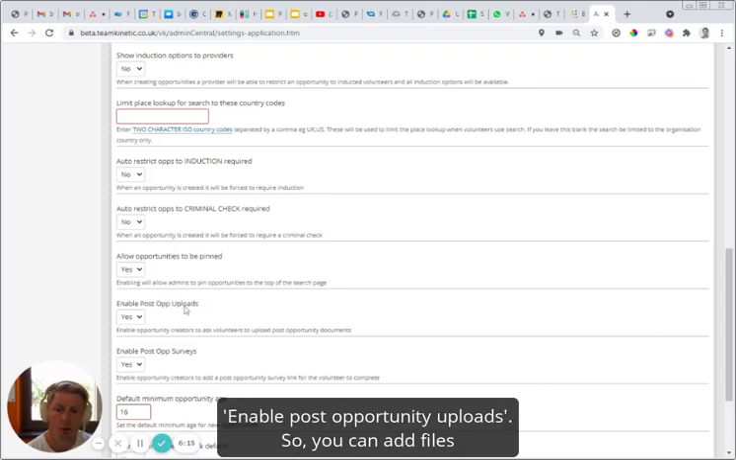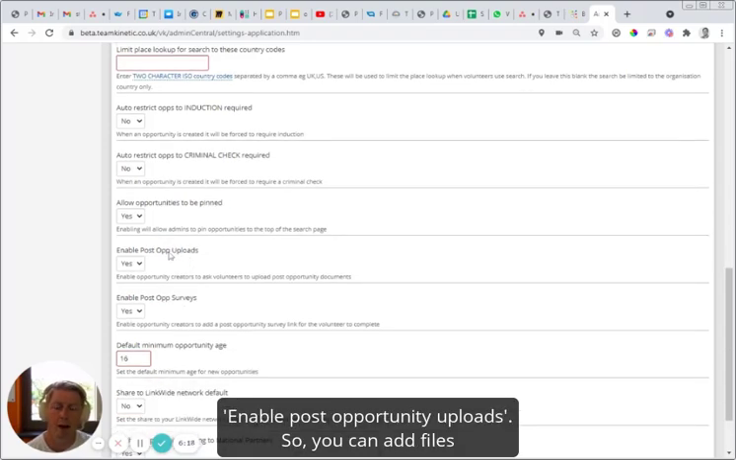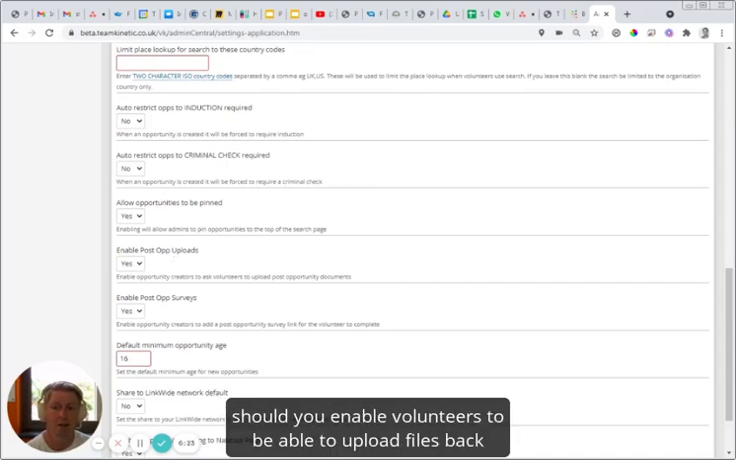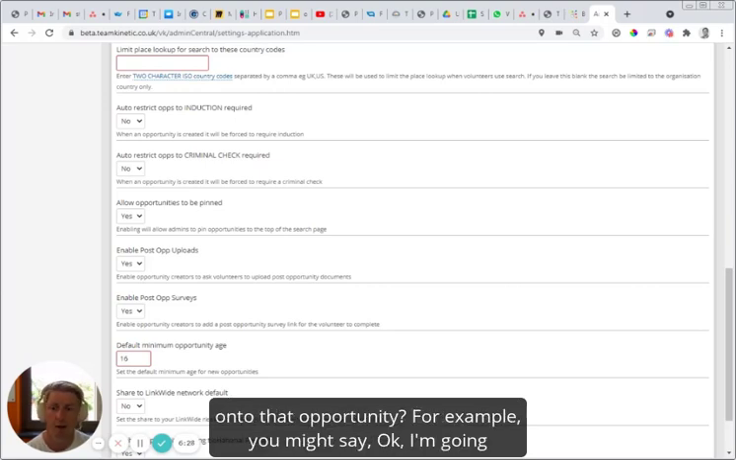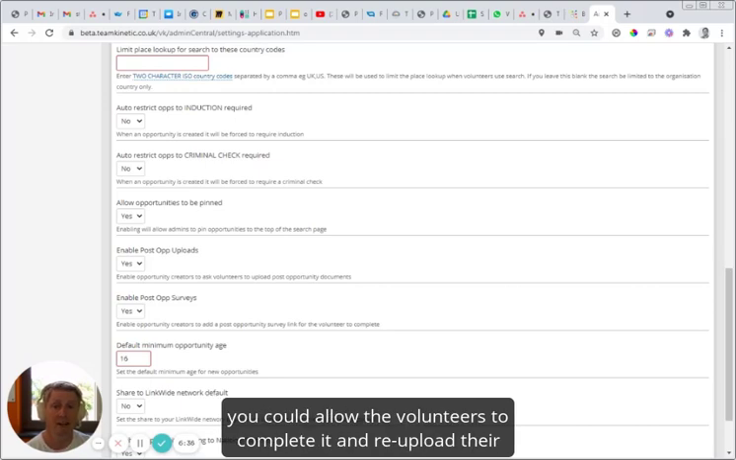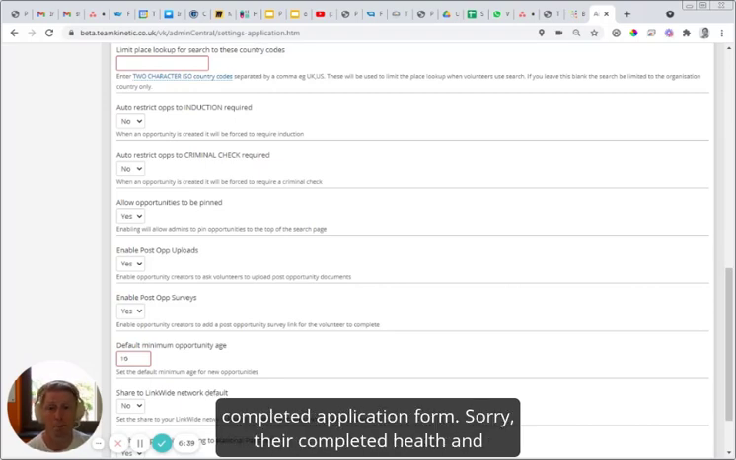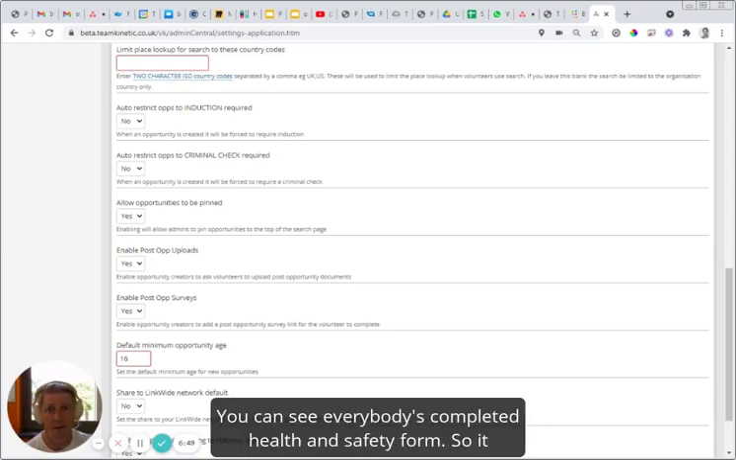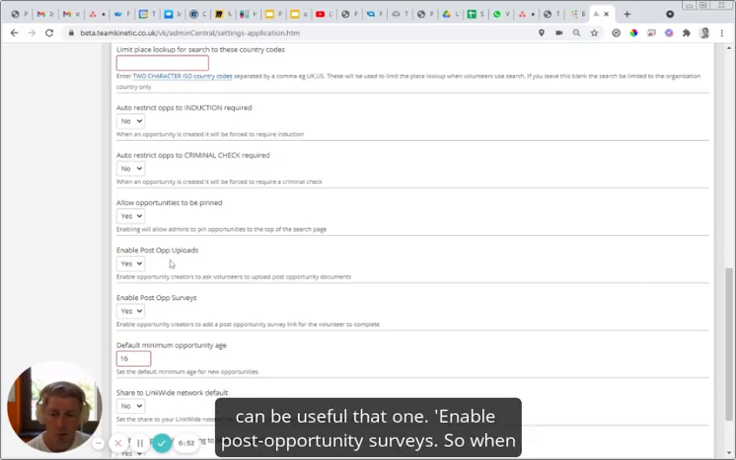Enable post opportunity uploads. You can add files to an opportunity that volunteers can download. This is saying, should you enable volunteers to be able to upload files back onto that opportunity? For example, you might add a health and safety form to an opportunity, and then allow the volunteers to complete it and re-upload their completed health and safety form back onto the same opportunity. Which means that before they've even turned up, you can go to the opportunity and see everybody's completed health and safety form. So it can be useful, that one.